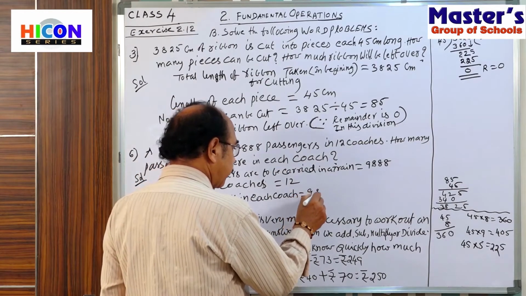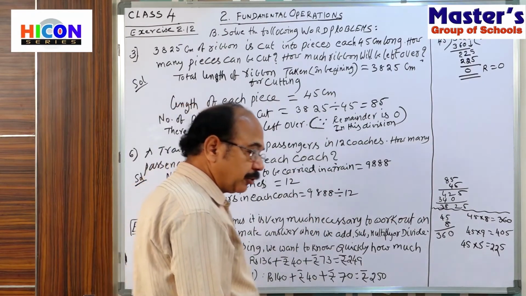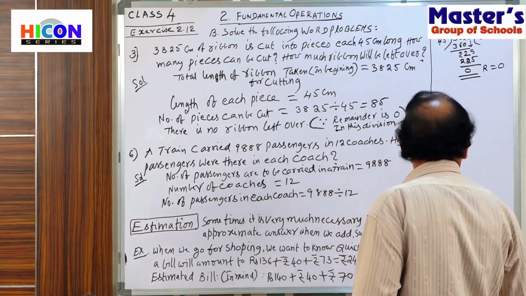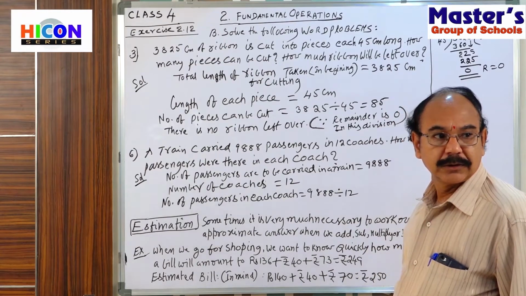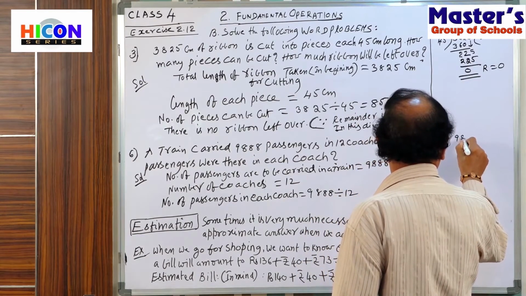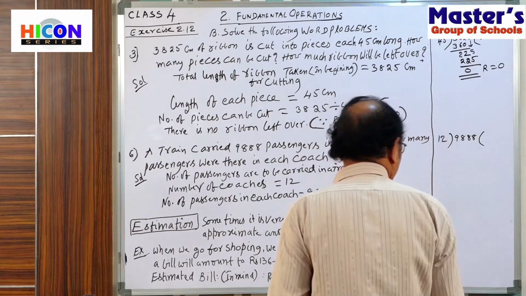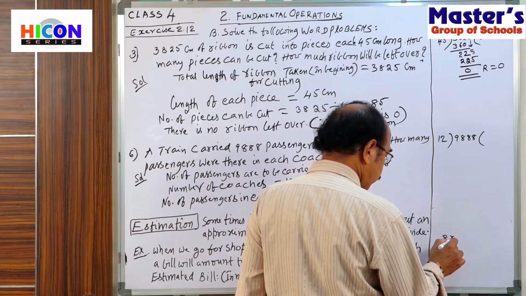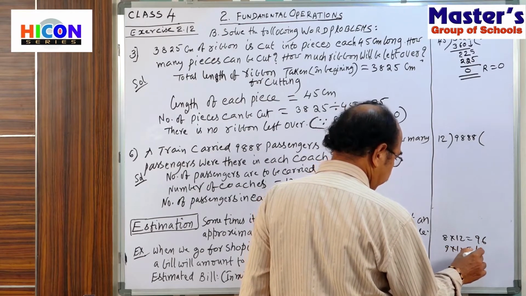So, 9,888 divided by 12. Let us show the division work. 9,888 divided by 12. 8 twelves are 96, you know that multiplication table. 9 twelves are 108.